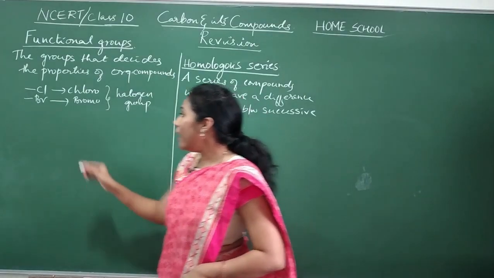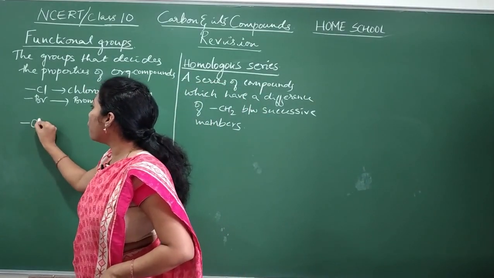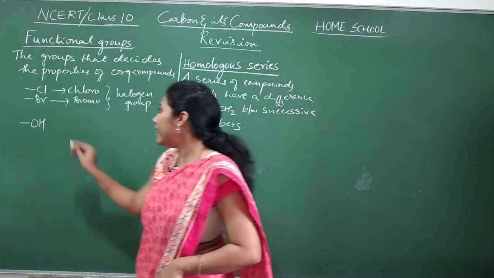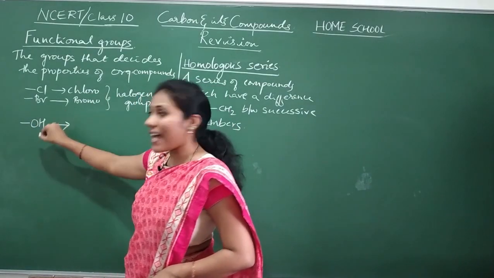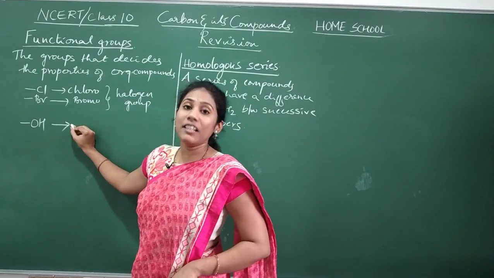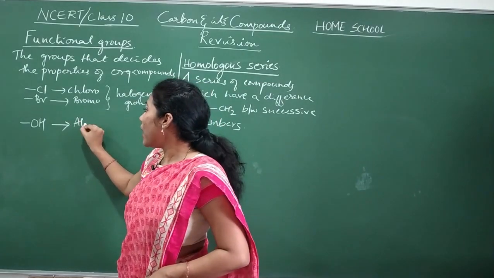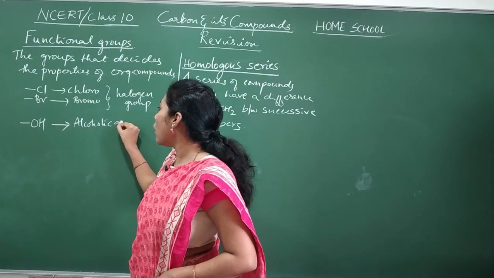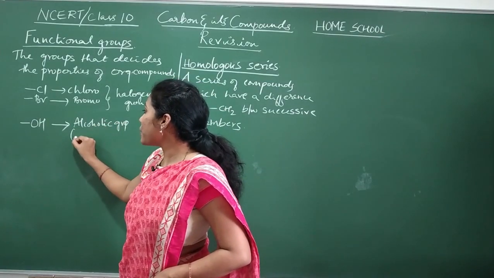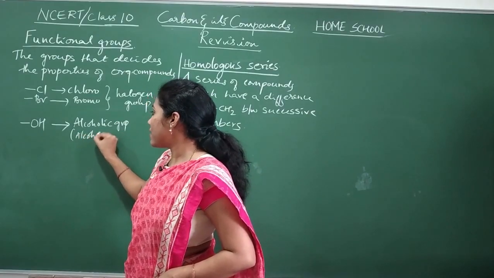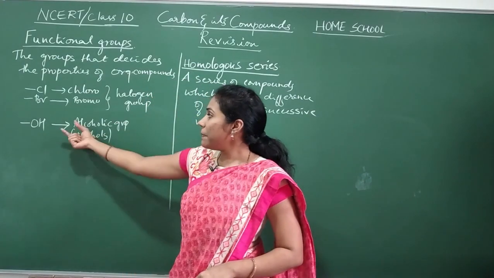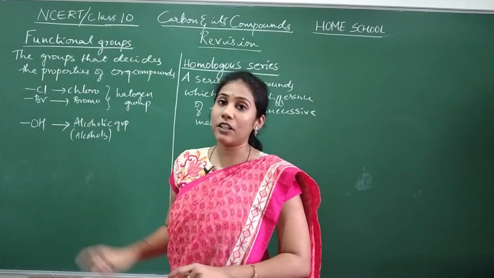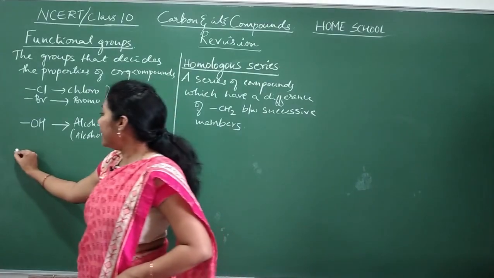Now a very special group, the OH group. If this group is present in an organic compound, then such compounds are called alcohols. So normally we call it the alcoholic group. Where is this group present? In alcohols. This particular group is present in what type of organic compounds? Alcohols.